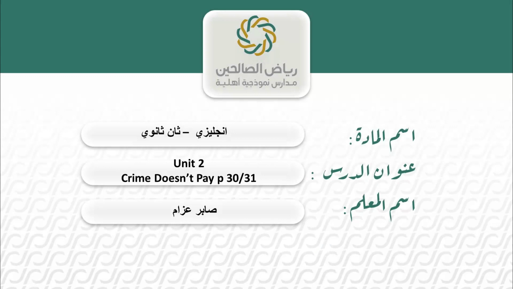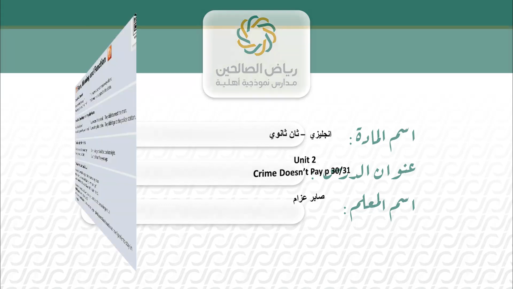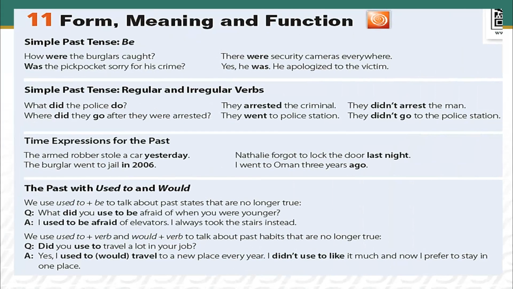Before we start, get your student's book and open it to page 30 and 31. Your teacher today is Mr. Sabr Azam. Today's lesson is grammar. Grammar of today is form, meaning, and function of simple past tense of be.